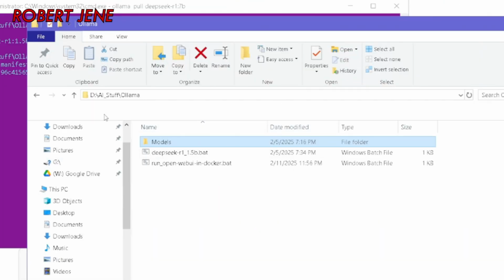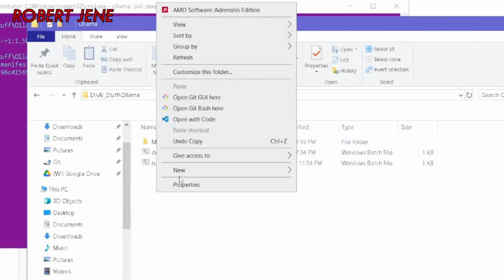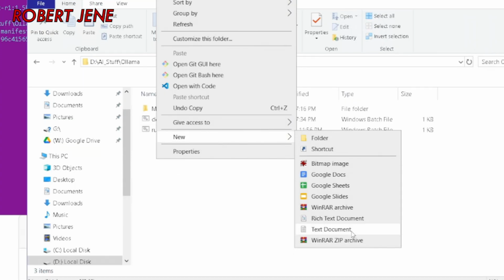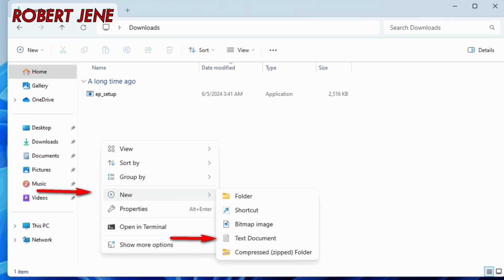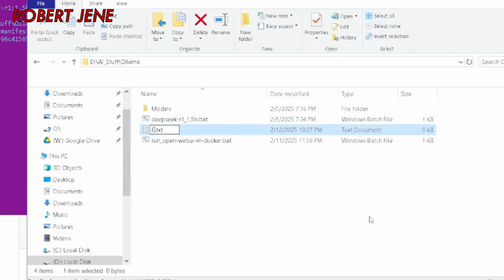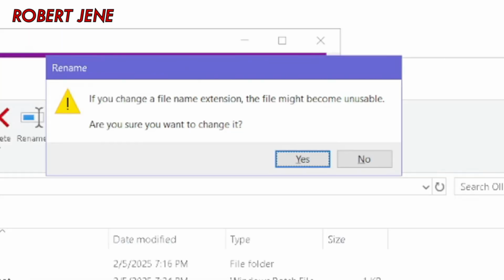What you do while you're in here, there's a couple ways, I'll show you both, but you need to be in your folder where you want to make the batch file, and you right-click and hit new, and then text document. And in Windows 11, you can find it, just find new and then text document. It's just in a different place. And then in this case, I'm going to make it example.bat. Actually, let's say I'm going to call it downloader.bat. Yes, to change the file extension because you're changing it from .txt to .bat.